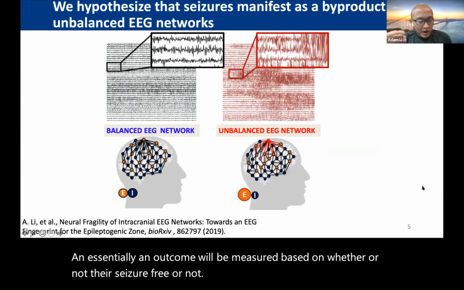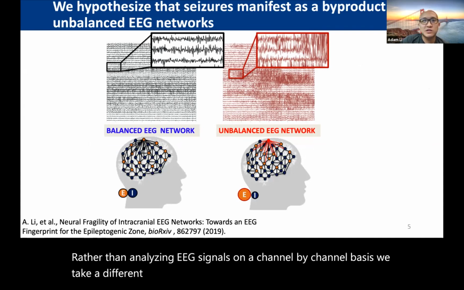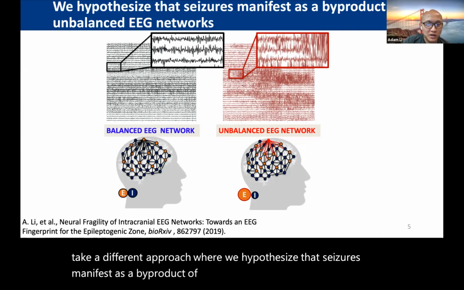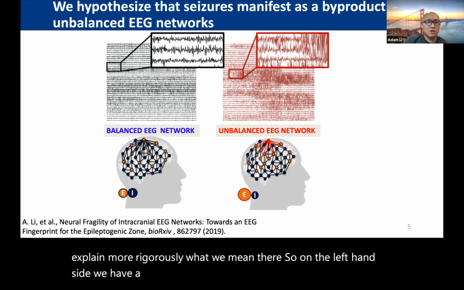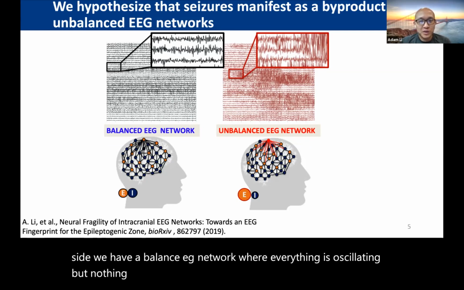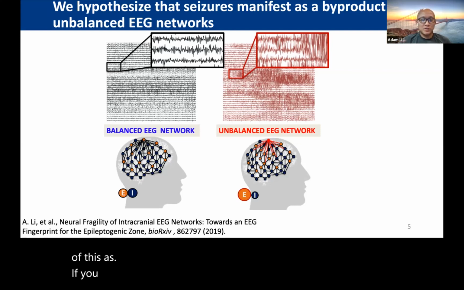So rather than analyzing EEG signals on a channel-by-channel basis, we take a different approach where we hypothesize that seizures manifest as a byproduct of unbalanced EEG networks. And I'll try to explain more rigorously what we mean there. On the left-hand side, we have a balanced EEG network where everything is oscillating, but nothing is straying away from baseline. You can think of this as if you apply an impulse to a linear system, all its eigenvalues are within the unit disk.